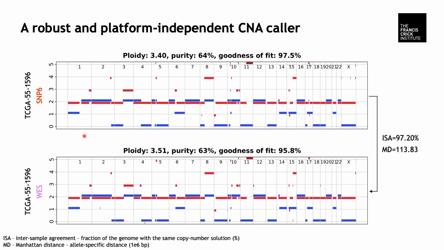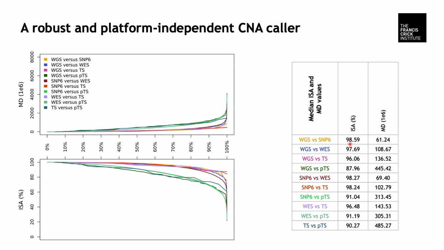So in this example with 2 profiles from different platforms, the Manhattan distance is 114, which is a bit less than half of chromosome 1, so it's quite good, and the intersample agreement is 97.20%, which is quite good as well. This figure summarizes Manhattan distance and intersample agreement values for all combinations of platforms, and the median values are shown in the table on the right. We can see that most platforms perform very well, with an intersample agreement of more than 95%, except the pseudo-targeted sequencing, where 90% agreement is measured, likely because of a low sequencing coverage of about 60x.